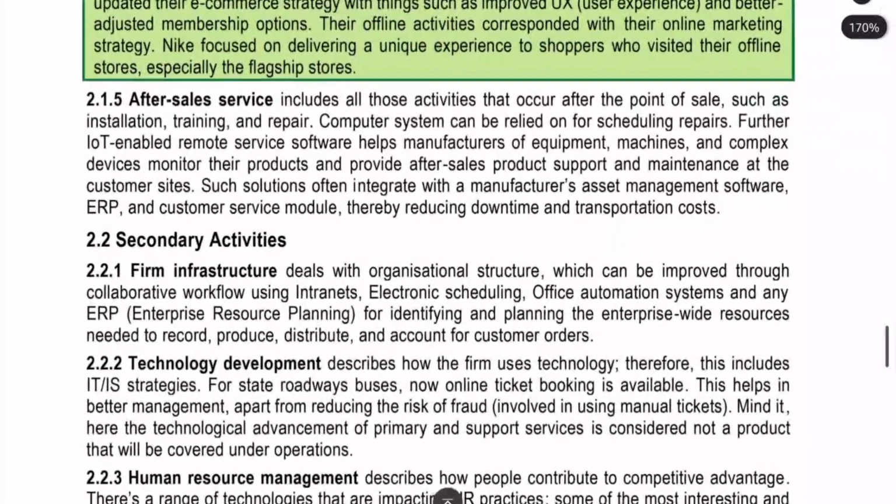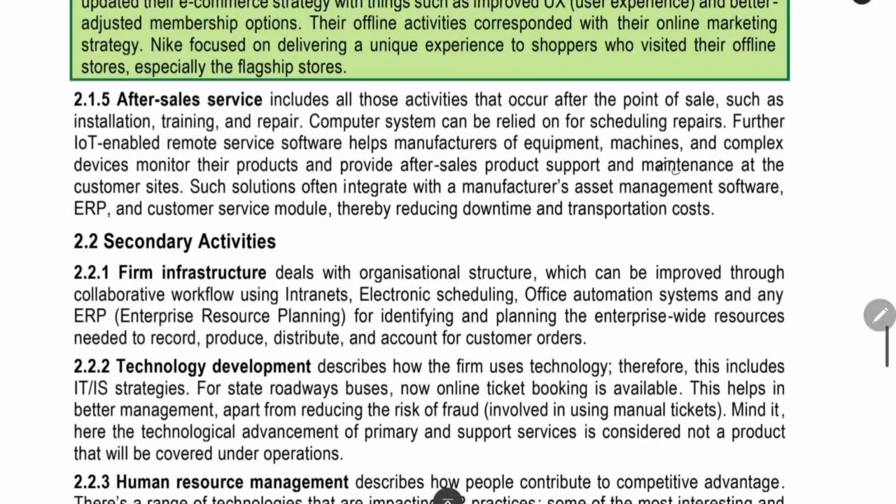After sales service also, you can use information technology, like maintenance and customer support. Like that, you can keep information technology in that manner.